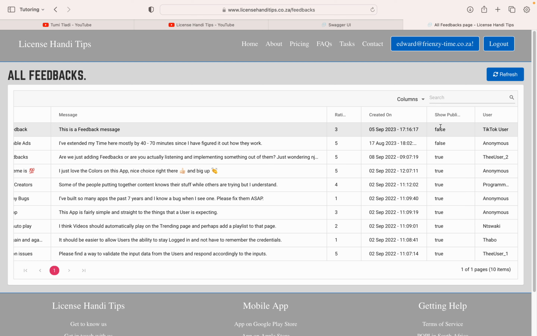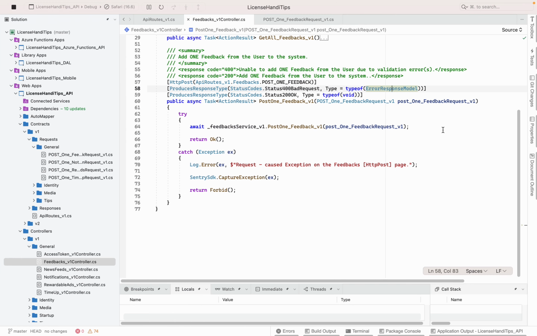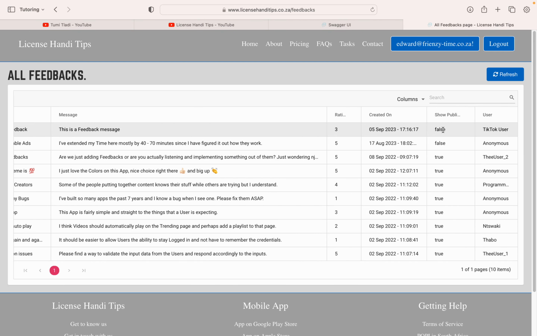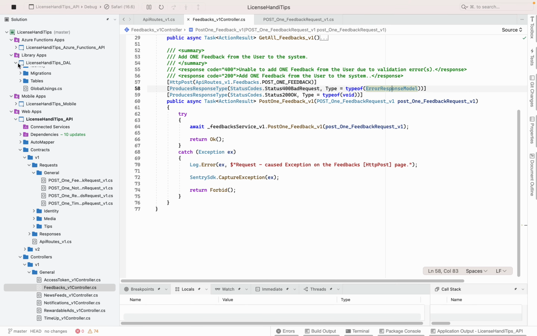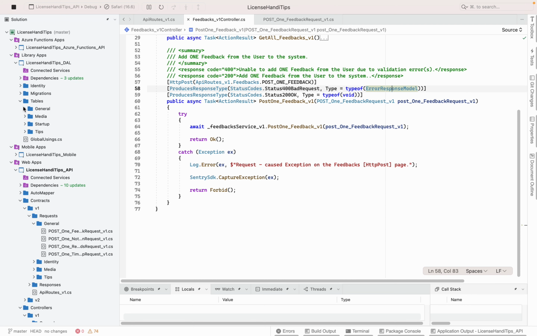But I want you to note something. It says show public, it's false by default. Why is it so important? I have decided that whenever you submit a feedback, I want to see it. I don't want you to write something stupid and it's going to be publicly there. I want to see it before I can make it available. I'll do this in the next part, right? How do we do that? But I just want to show you how the database looks like quickly, because we're out of time.